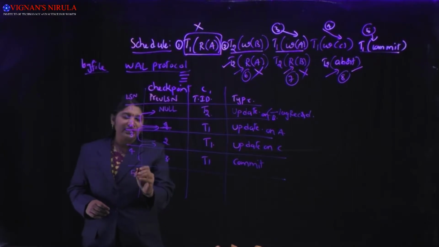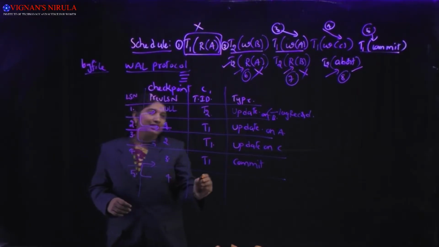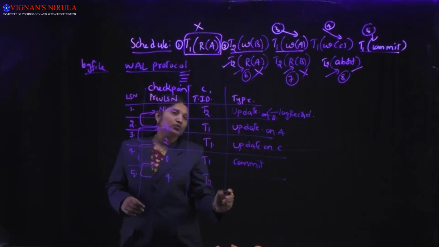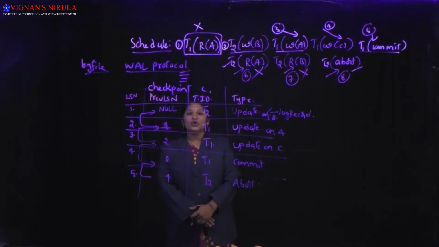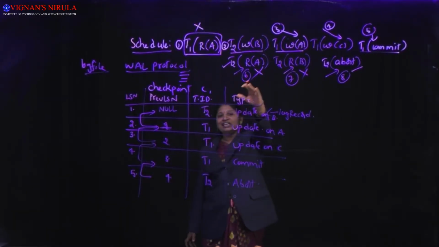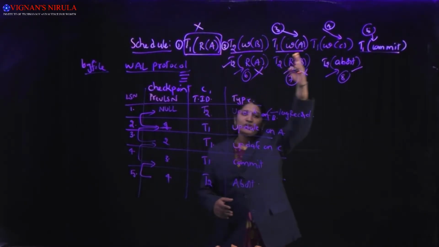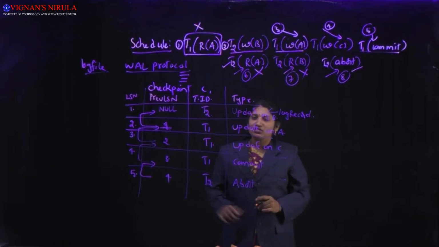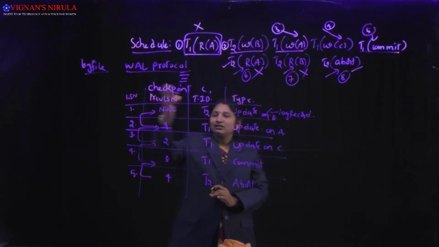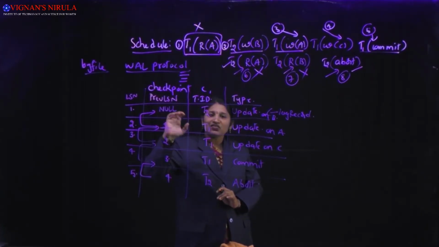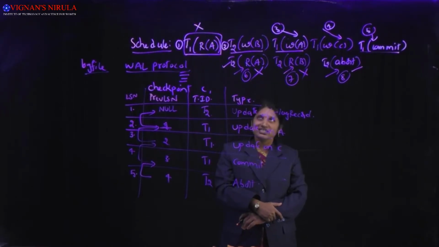For the fifth one, we should write one log record. The previous LSN is 4. The transaction ID is T2. What is the type of record? Abort log record. So likewise, before doing any action onto the database, either write operation or commit or end operation, we should write one record to the log file, consisting of 3 mandatory fields: previous LSN, transaction ID and type. Hope you understand up to now.